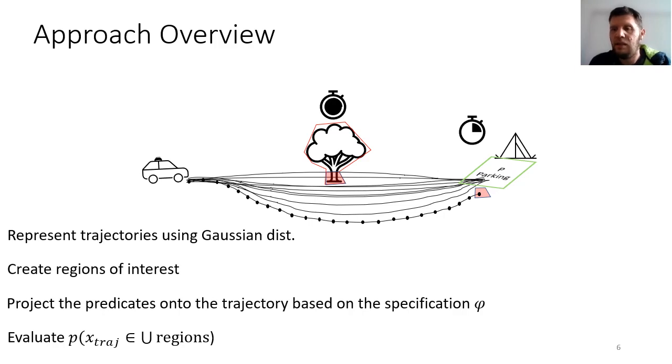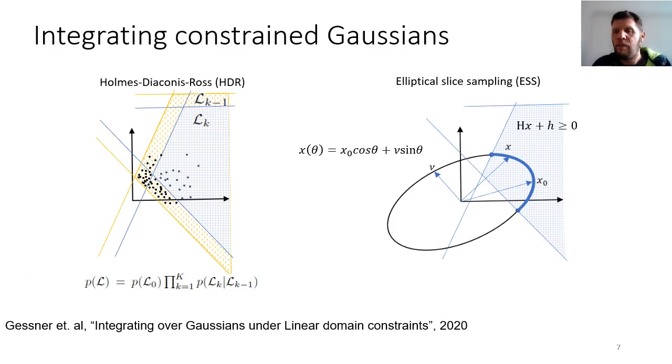Generally, these integrals do not have any analytical solution. We are going to base our method on this Markov Chain Monte Carlo technique, MCMC, presented in this paper by Gessner, on integrating over Gaussians under linear domain constraints. The technique combines the HDR algorithm, to evaluate even very low probabilities using the product of conditional probabilities shown here on the left, and elliptical slice sampling, ESS, as a mechanism to sample rejection-free and parameter-free in the HDR process. The samples come from a Gaussian distribution and are within some linear constraint domain.